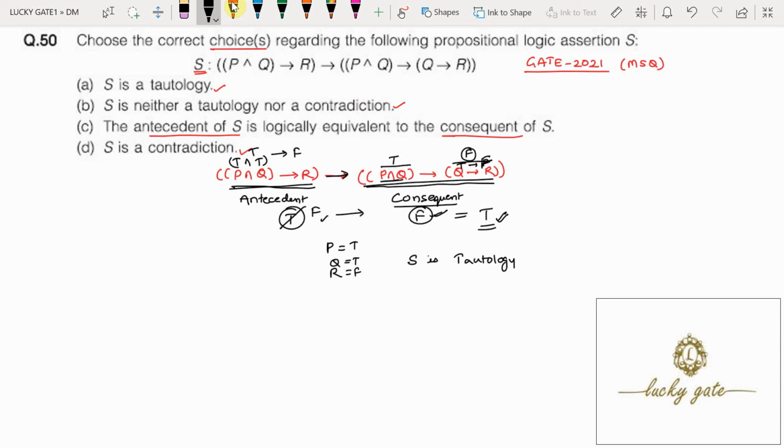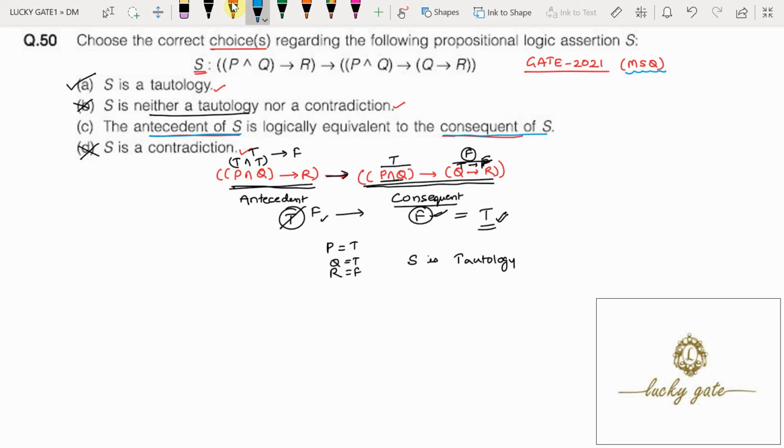Because S is a tautology, option A is correct, option D is incorrect. And look at option B, S is neither tautology nor contradiction; since S is a tautology, option B is also incorrect. Now what is given in option C? In option C it is given that the antecedent of S is logically equivalent to the consequent of S. We have to check this because this is a multiple selection question.